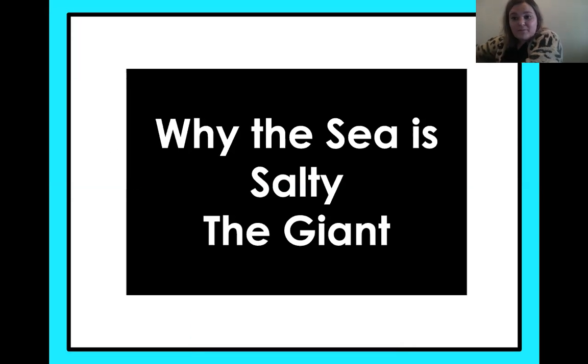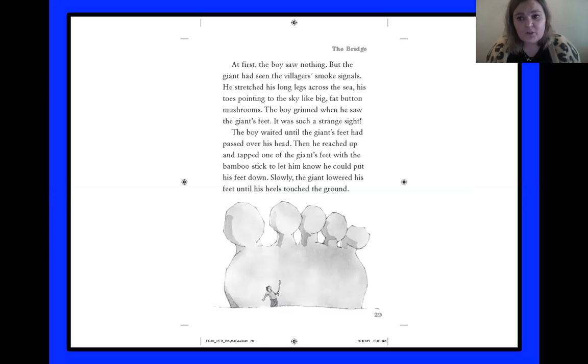So what I recommend is we're going to go to each story right now. I'm getting a fresh page. I want you all to grab something that you can take notes on right now, because we're going to go through all of these texts and then we're going to fill out a chart together. So we're going to start with the giant in Why the Sea is Salty. And we're going to look back. What extraordinary thing is he able to do?